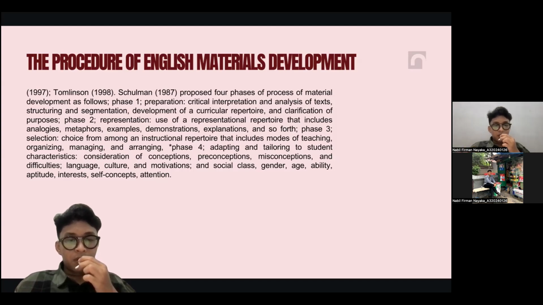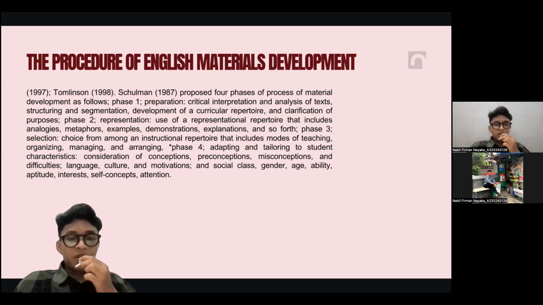Phase one is preparation: critical interpretation and analysis of text, structuring and segmentation, development of a curricular repertoire, and clarification of purposes. And then phase two is representation.